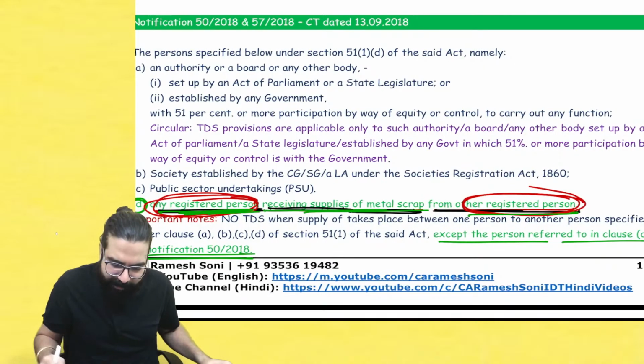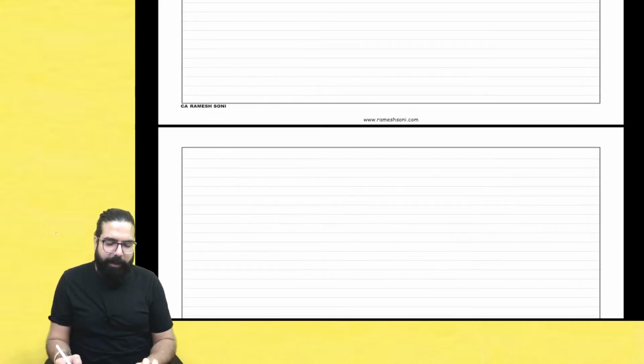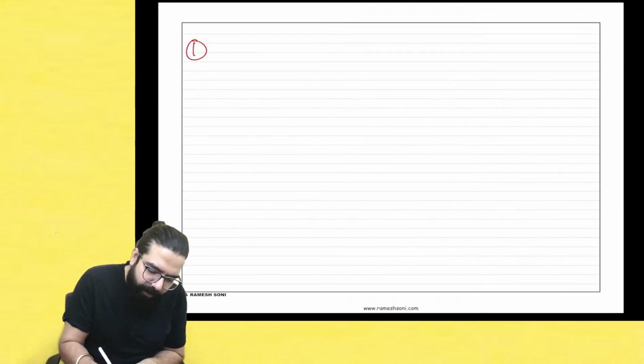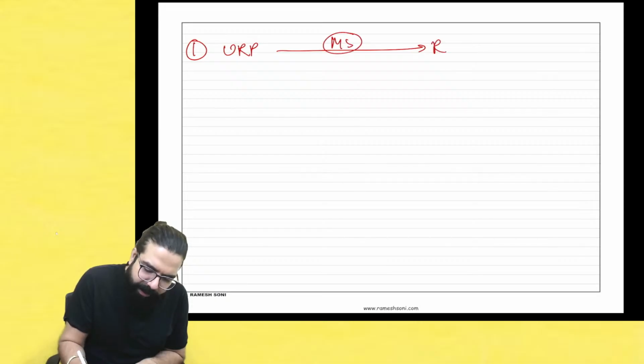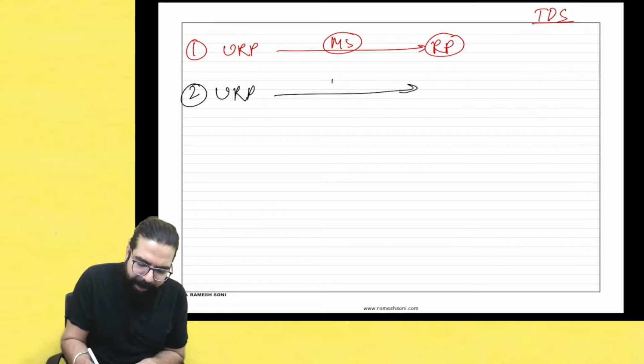I want to ask you one question, everyone. Listen, you have to tell me. Number one: I am an unregistered person supplying metal scrap to another registered person. You have to say TDS, yes or no. Number two: I am an unregistered person supplying metal scrap to another unregistered person.